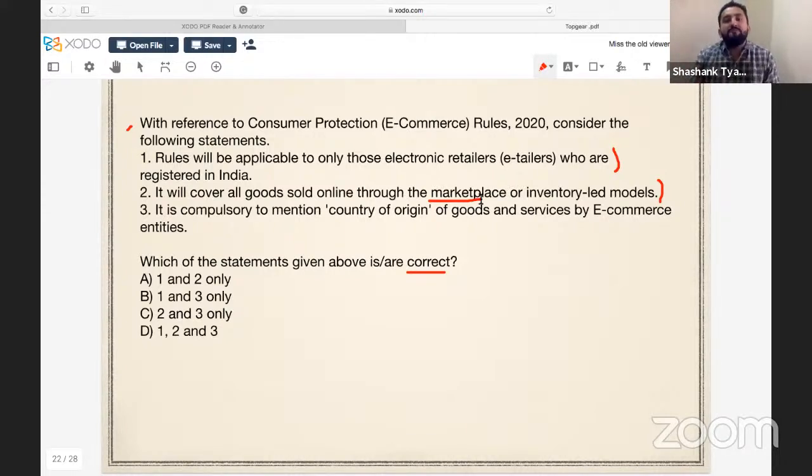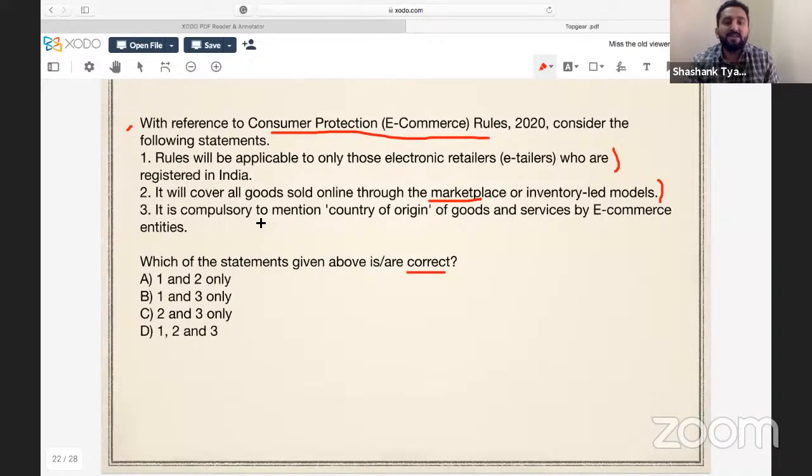That's the marketplace model. But there are also inventory-led models, for example Jabong. If you have heard about Jabong, it is not quite popular nowadays, but it once was. Jabong's model is that there's a brand and they have their own inventory of all the articles which they sell on their website. So that is the inventory-led model. Both kinds of models come under the ambit of the Consumer Protection E-commerce Rules 2020.